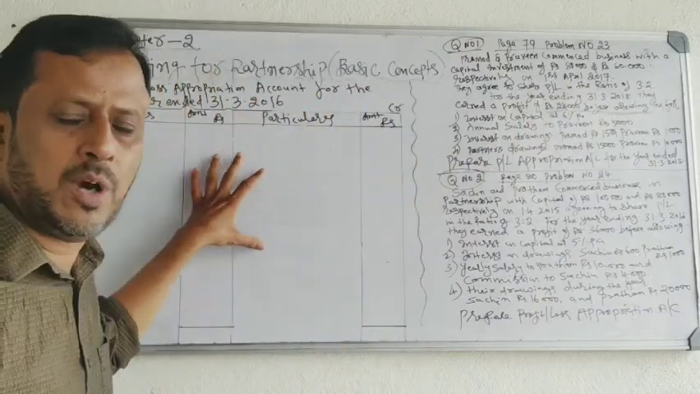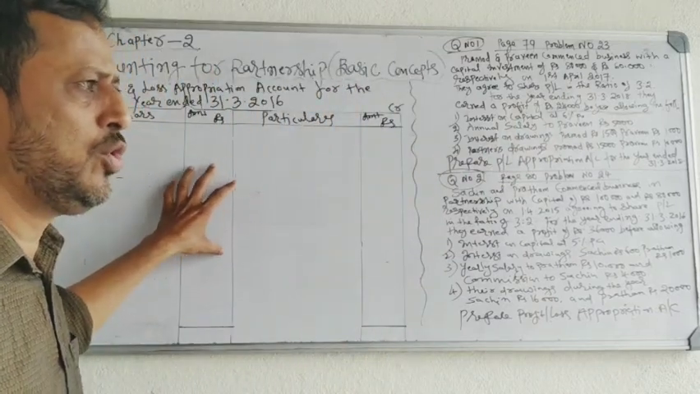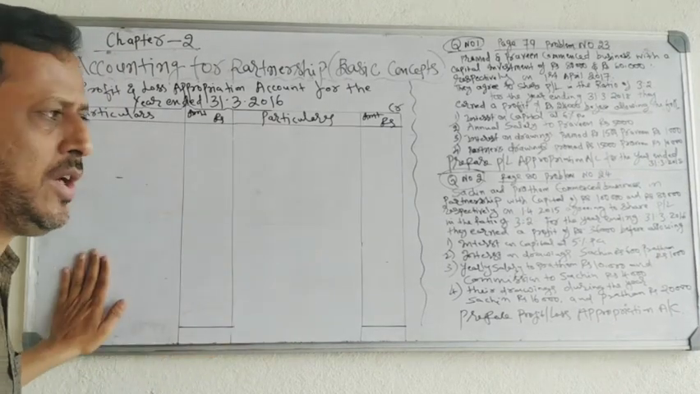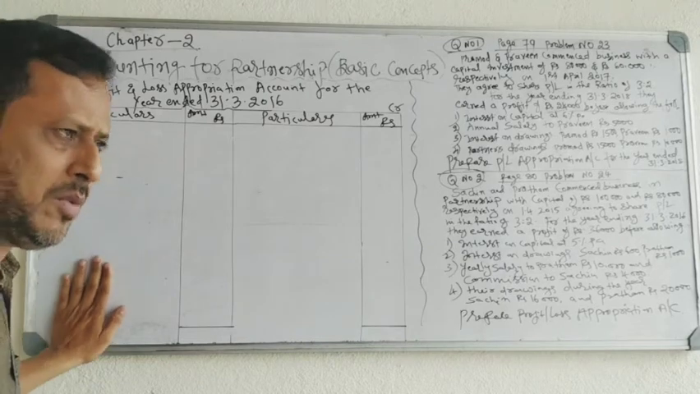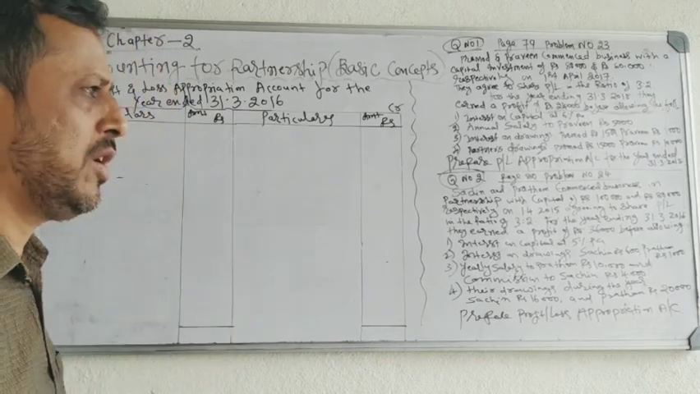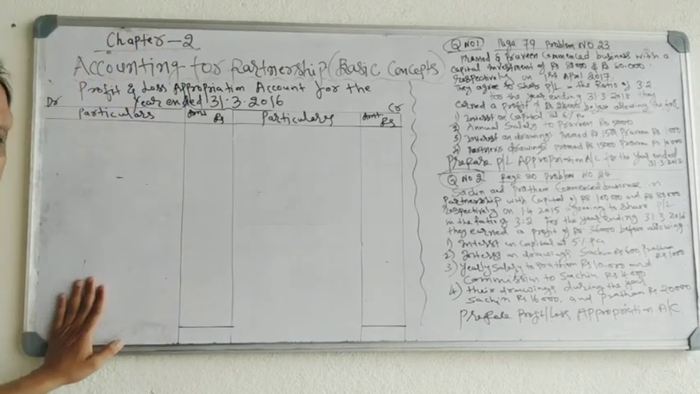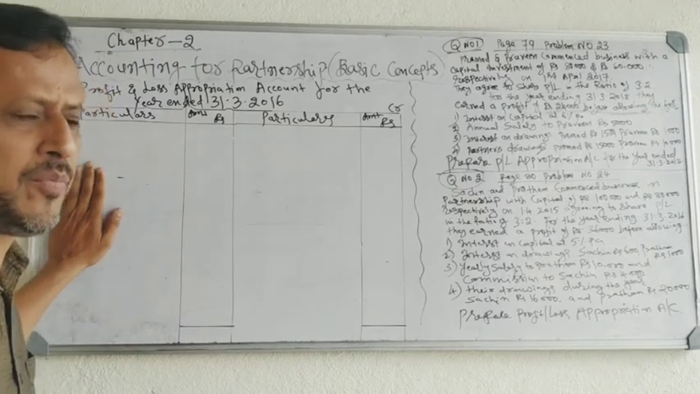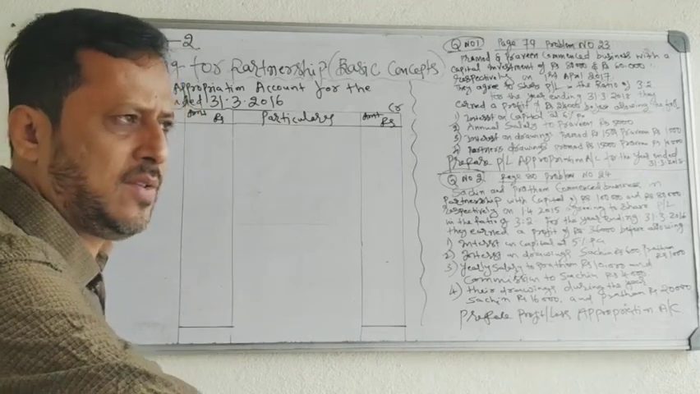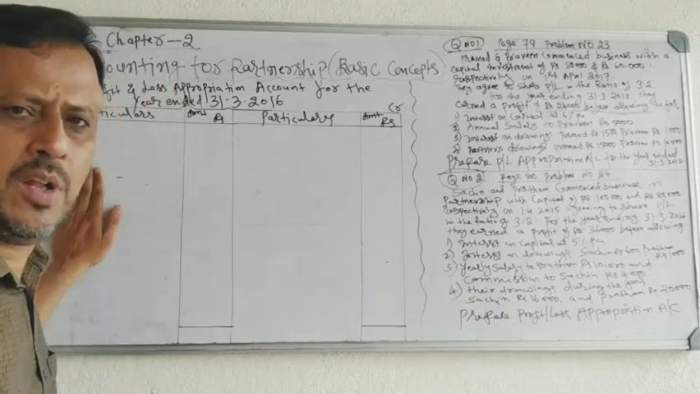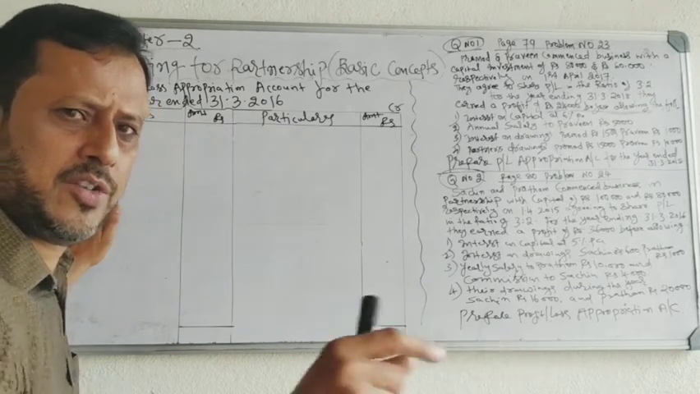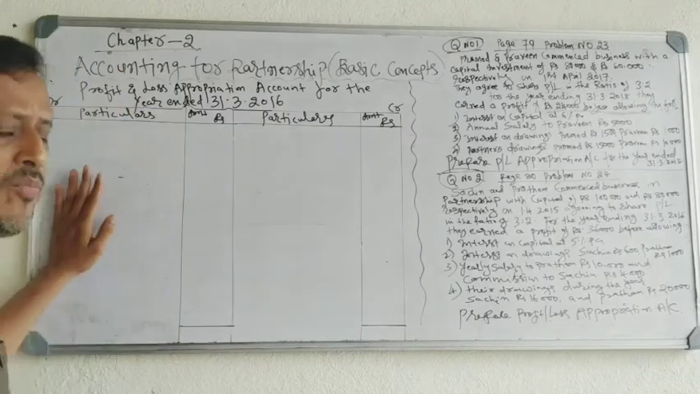See, in profit and loss appropriation account, you should record only expenses and incomes. Expenses of the firm on the debit side, and incomes of the firm on the credit side. What we have to record on the debit side? Interest on capital. Interest on capital paid by firm to partners. It is an expense to the firm, record on the debit side.